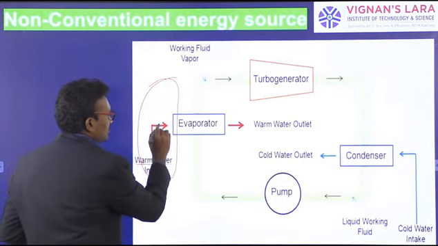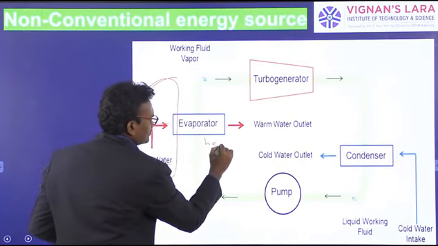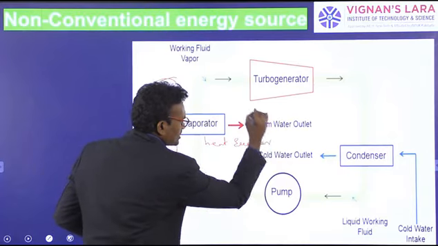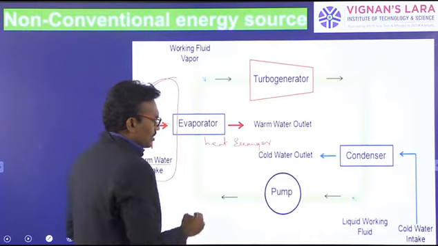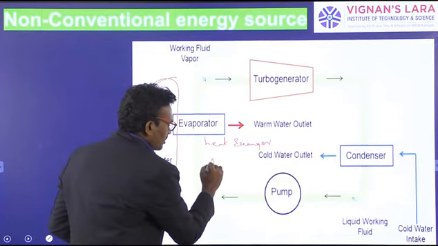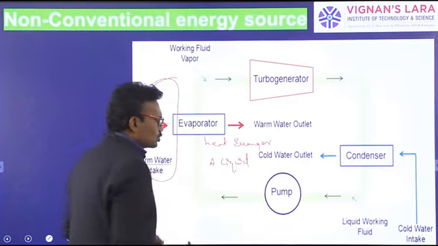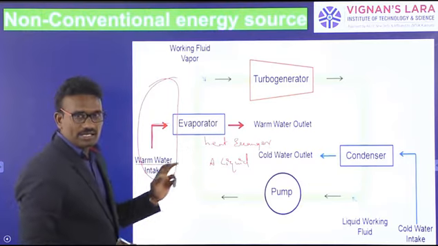The warm water first passes into the heat exchanger, where the ammonia liquid is changed to vapor by the warm water.